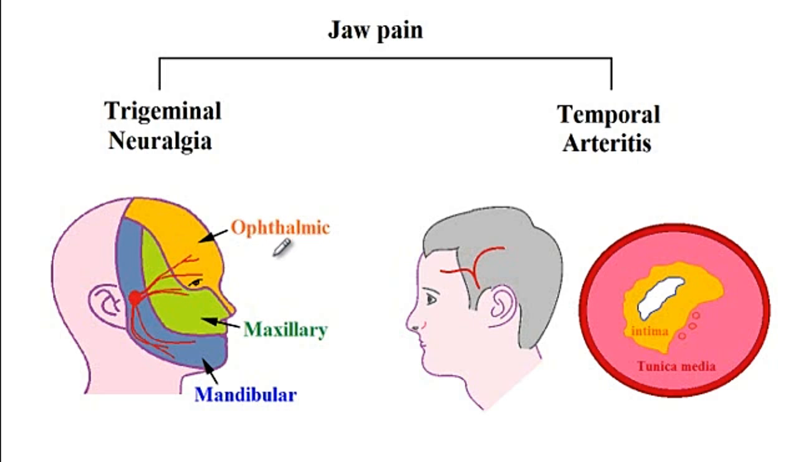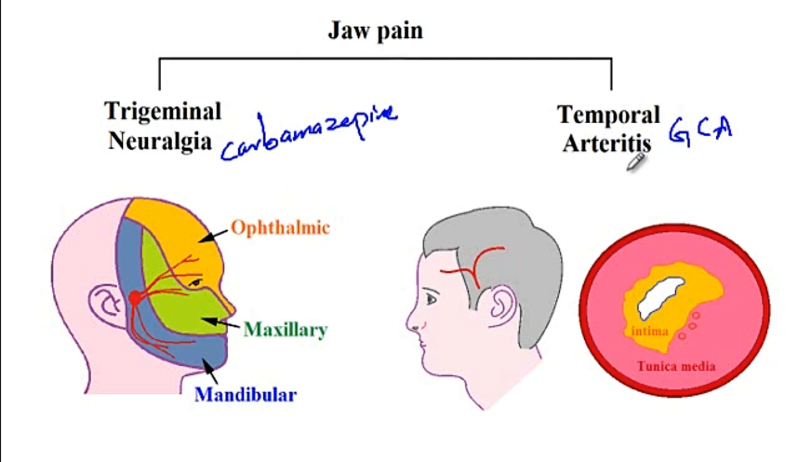And so here is the question for you. What medication should you prescribe for patients who present with trigeminal neuralgia? And the answer to your question is carbamazepine. On the other hand, patients with temporal arteritis, also known as giant cell arteritis, present with inflammation of the